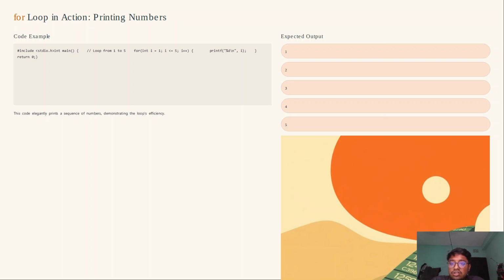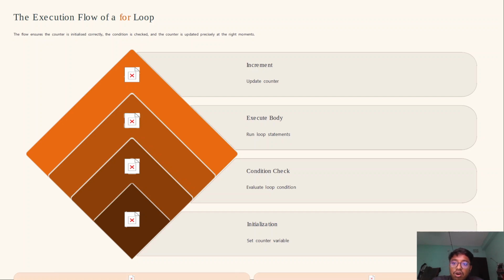For loop in action, printing numbers 1 to 5. Look at the code and the for loop. Initialization: i is equal to 1, the condition is i less than or equal to 5, and the increment part is i plus plus. printf percent d backslash n, i, and the output is 1 2 3 4 5. Okay. The execution flow of a for loop: initialization, set a counter variable; then the condition check, evaluate the loop condition; then execute the body, run the loop statements; and the increment, update the counter.